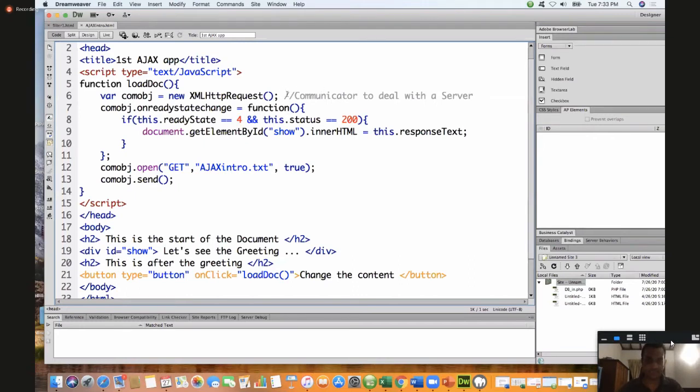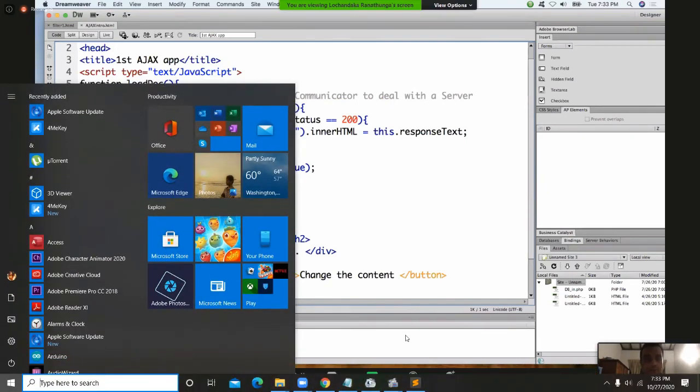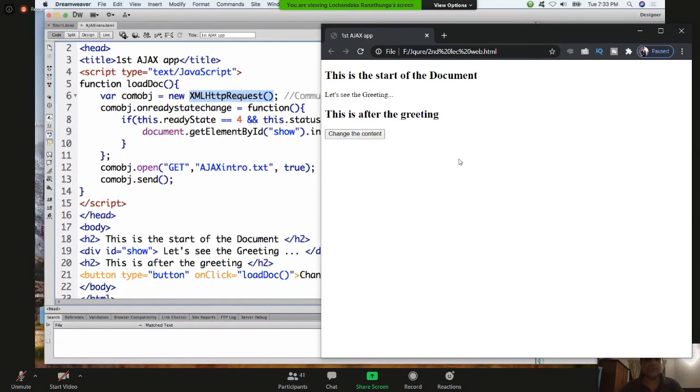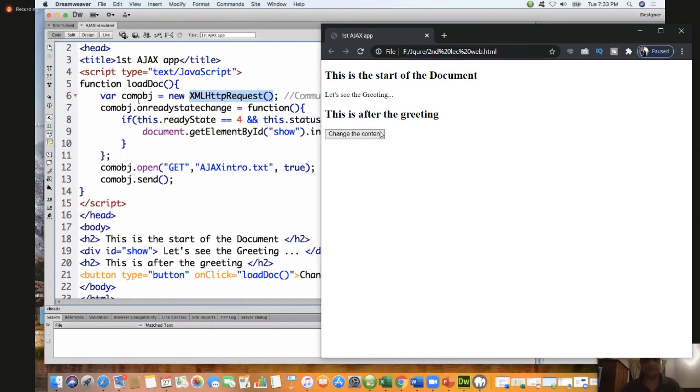So this is the communicator to deal with the server. This is the place where we are creating it. In this example, this is the communicator. This is a factory method, the method to use to create this particular communicator.